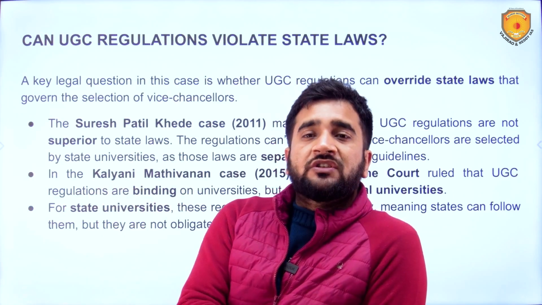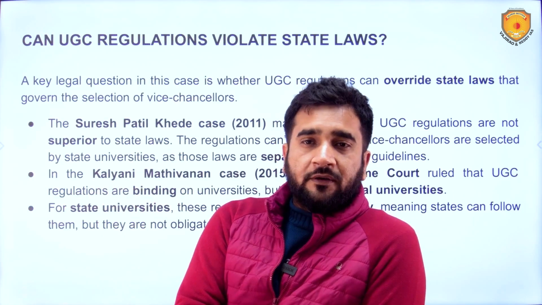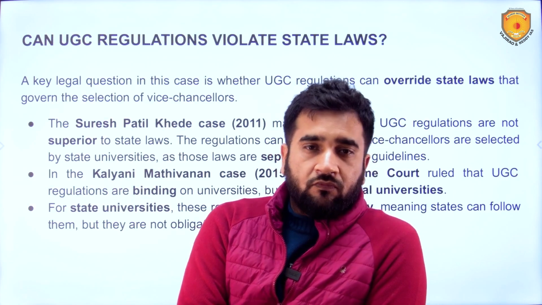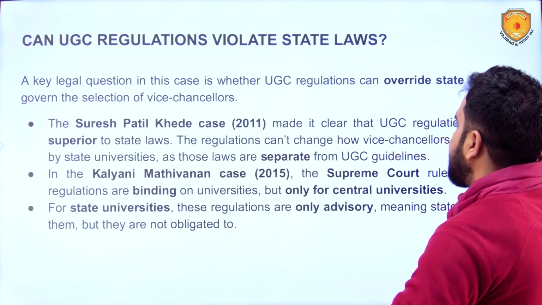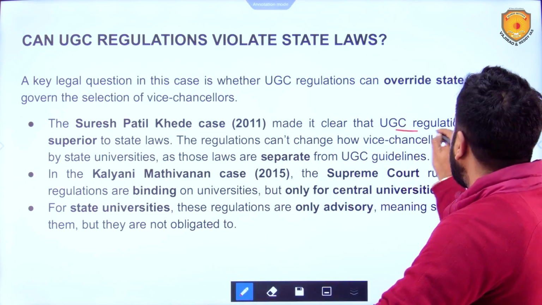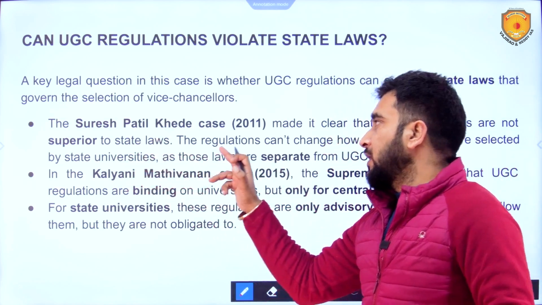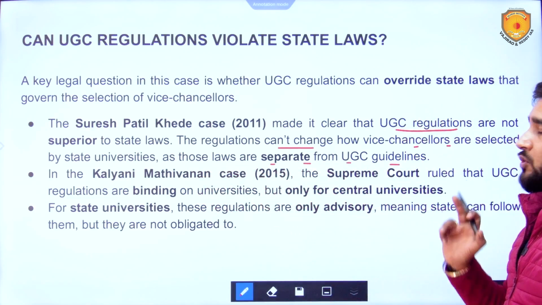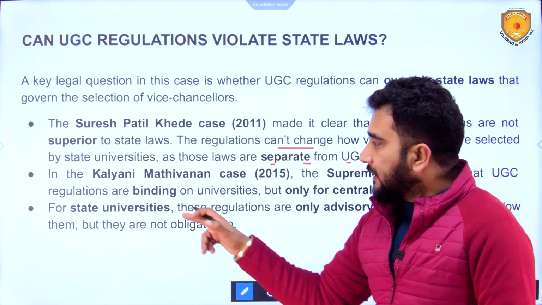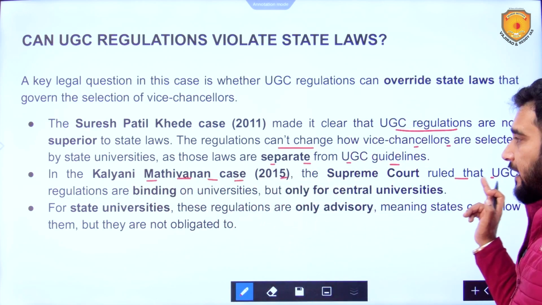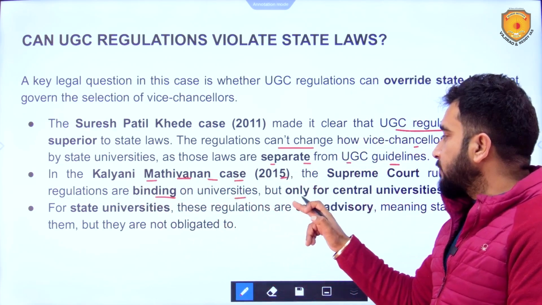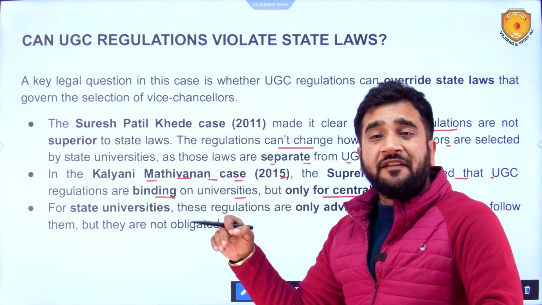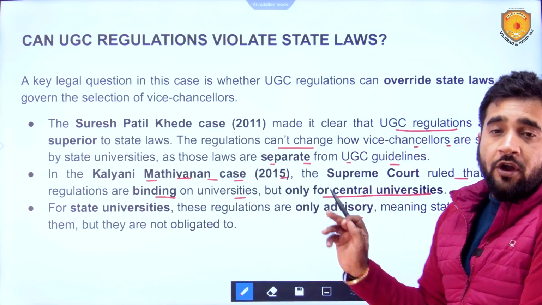Now, can UGC regulations violate state laws? As per this basic understanding that it is a subordinate legislation, it cannot. But let's see the cases. The Suresh Patil Khede case 2011 made it clear that UGC regulations are not superior to state laws. The regulations can't change how vice chancellors are selected by state universities, as those laws are separate from UGC guidelines. In the Kalyani Mathivanan case 2015, the Supreme Court ruled that UGC regulations are binding on universities but only for central universities, not for state universities. For state universities, these regulations are recommendatory or advisory in nature. They are not binding on them.